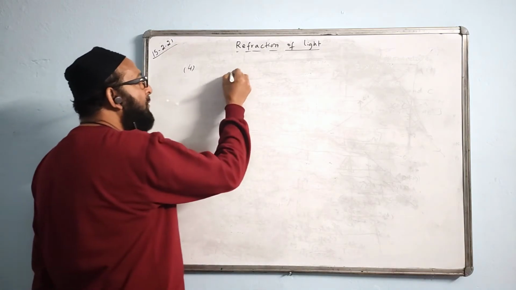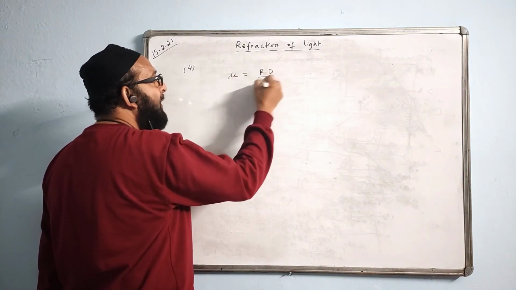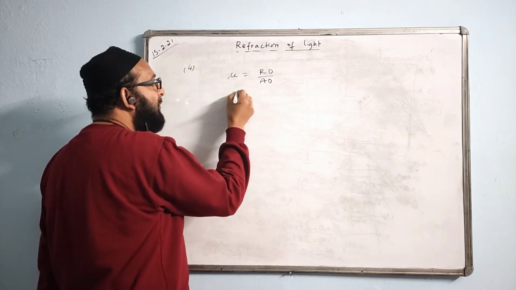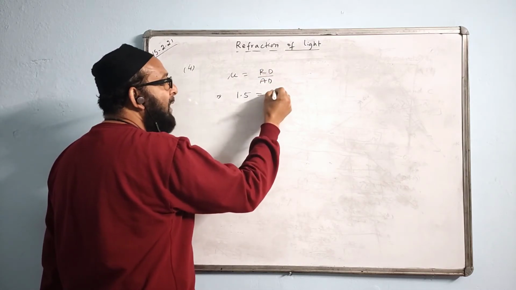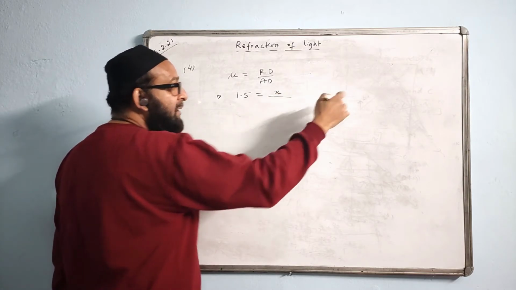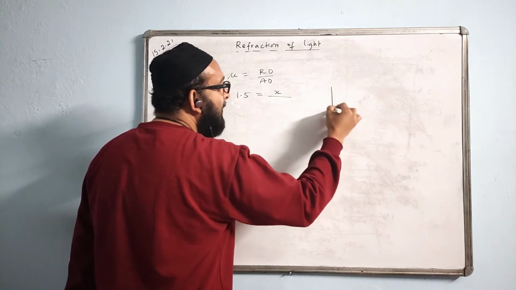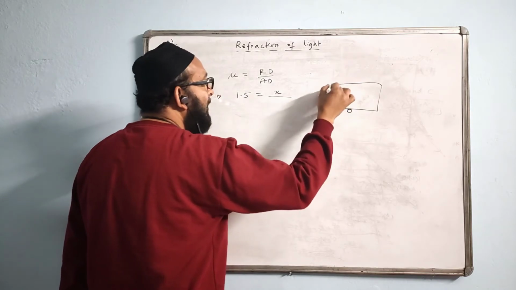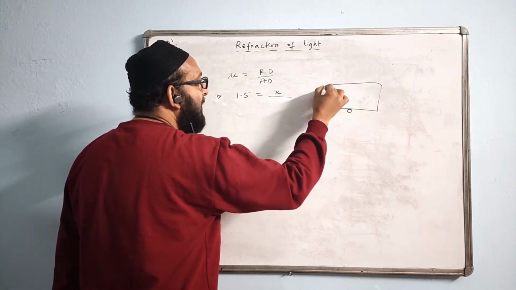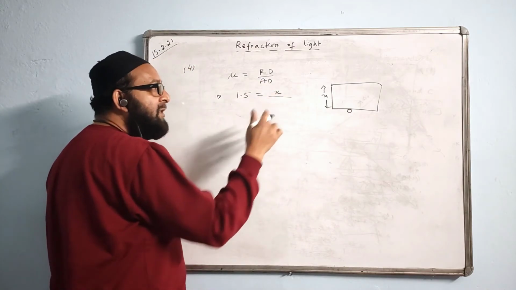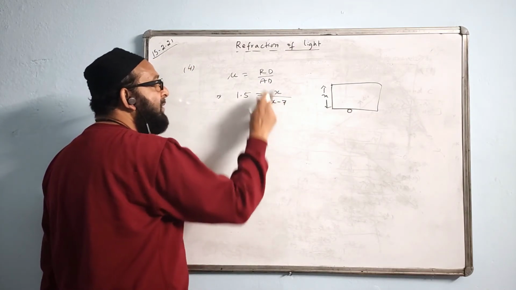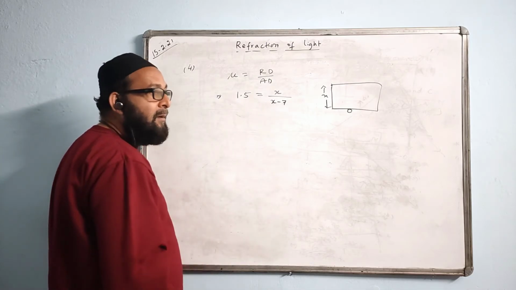Then the same formula, mu is equal to real depth by apparent depth. Mu is given 1.5. This is glass. Real depth, I take as x, this is only the thickness of the glass block, since the postage stamp is kept below. And the shift in the position is given 7, so apparent depth will be x minus 7.